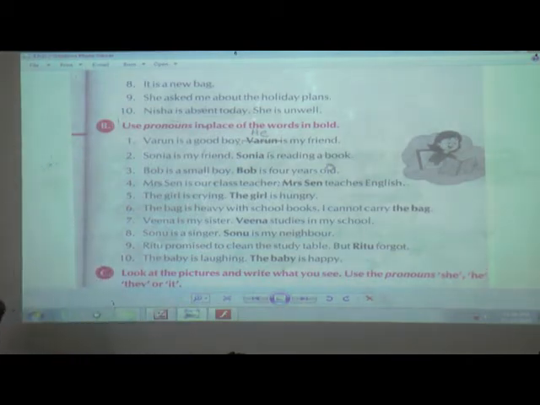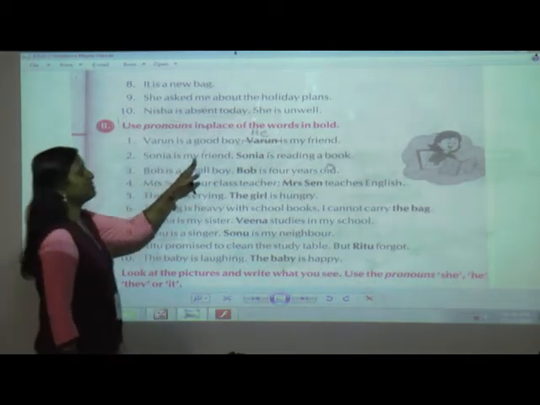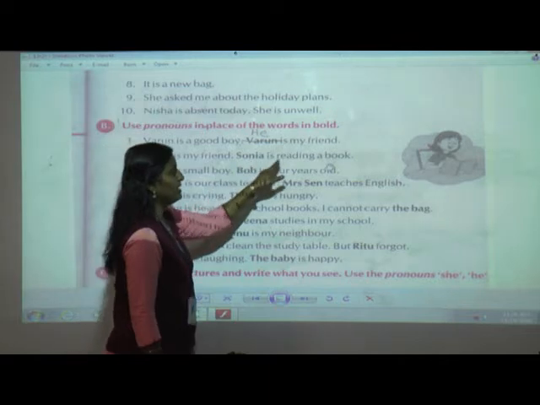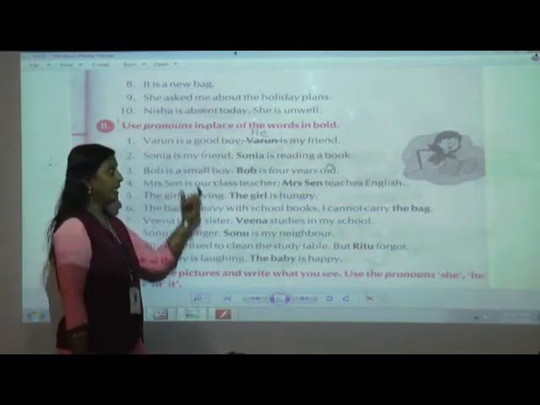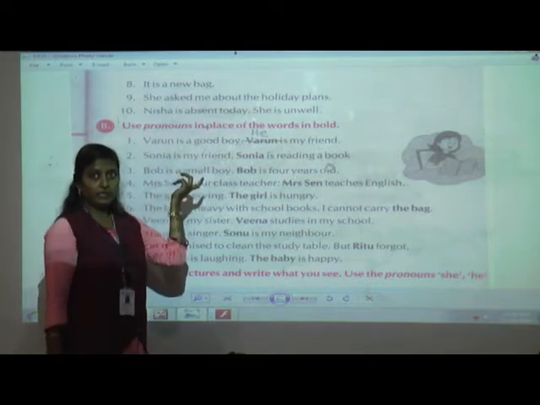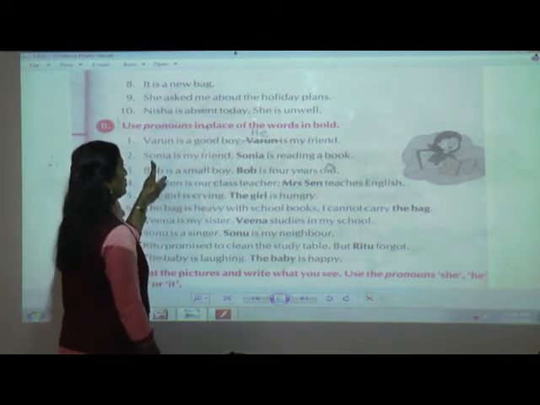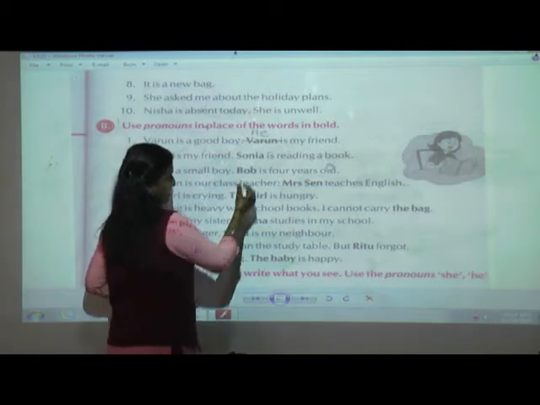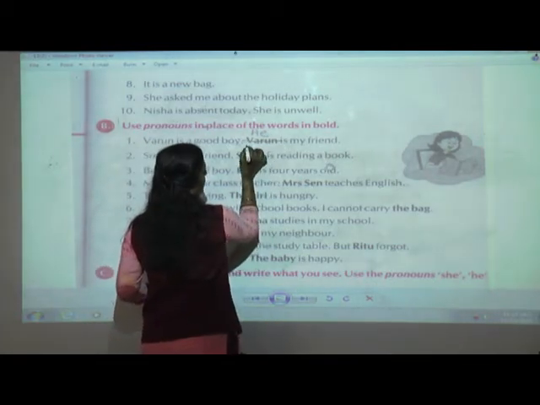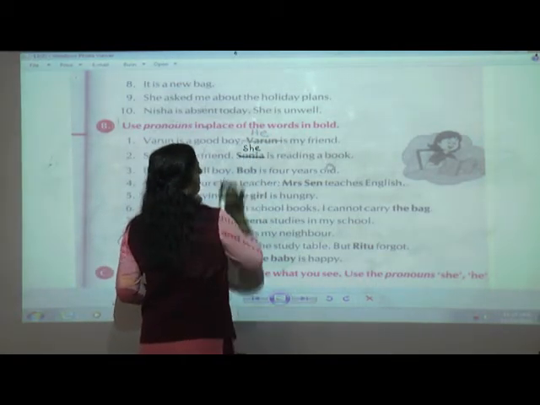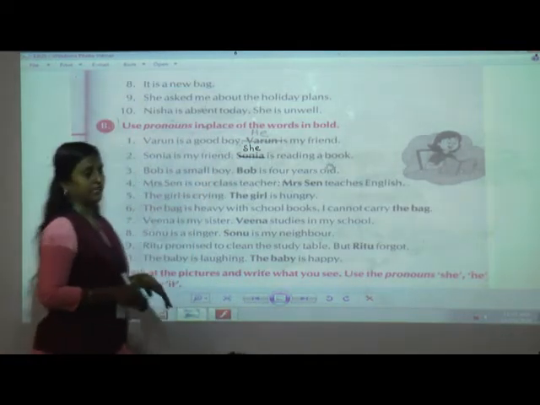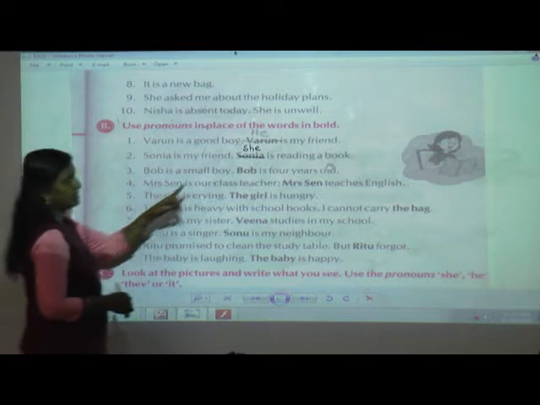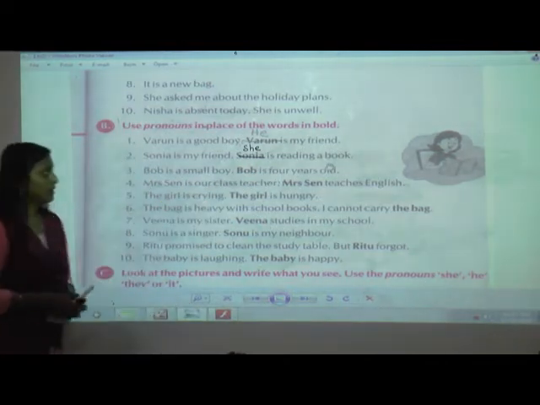Ready? Okay, next. Sonia is my friend. Sonia is reading a book. Now here they have not mentioned girl or boy, but when we hear the name, it indicates that she is a girl. Sonia is my friend. Yes. Sonia, cut. And what am I going to write? She. S will be capital because we are writing after the sentence. New sentence it is. She is reading a book.